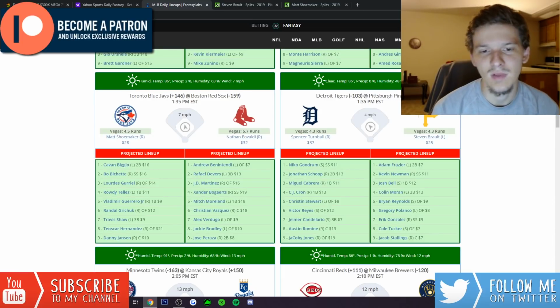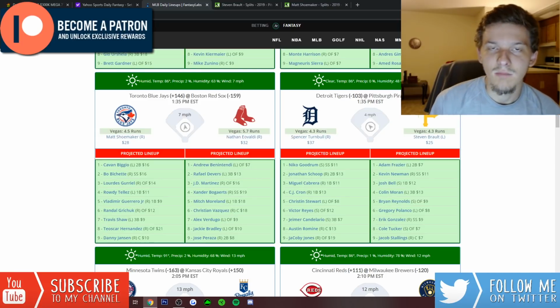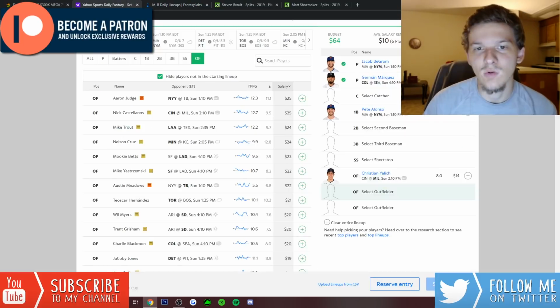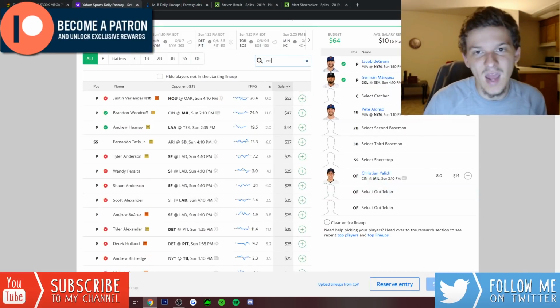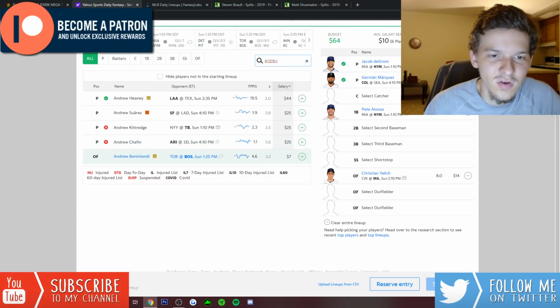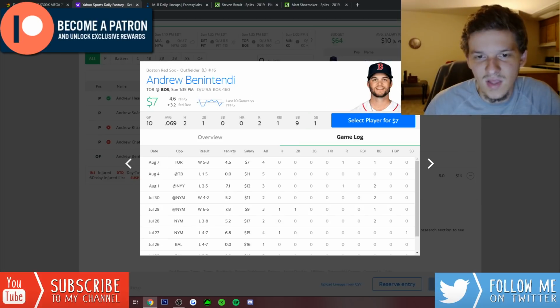They still have a really good lineup. They lost Mookie Betts, but still a pretty good lineup, especially like the 1 through 6. Alex Verdugo has been really good so far this season. He's very cheap at only $9. But assuming Andrew Benintendi leads off, this is another guy that's been cold to start the season. But he is minimum salary on Yahoo. That is just too good of a value to pass up, especially if he is leading off.